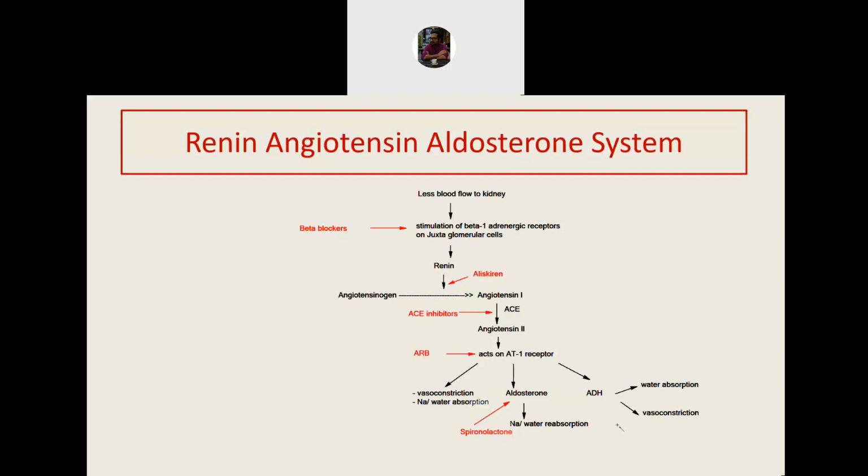Activity of antidiuretic hormone can be blocked by ADH antagonists like tolvaptan. So with so many targets of action, we can actually target the renin-angiotensin system for alteration in blood pressure, alteration in blood volume, and alteration in the sodium level of the body. I hope this is clear to everyone.